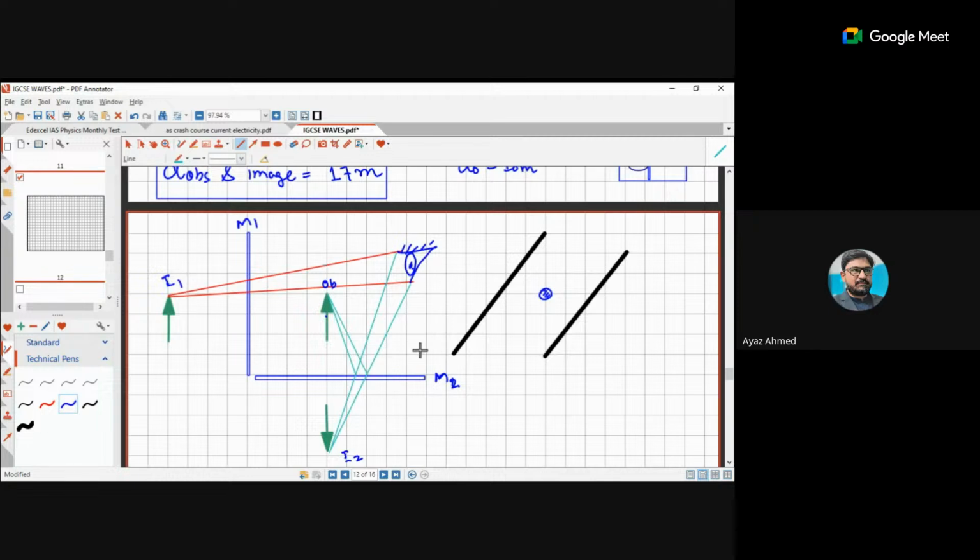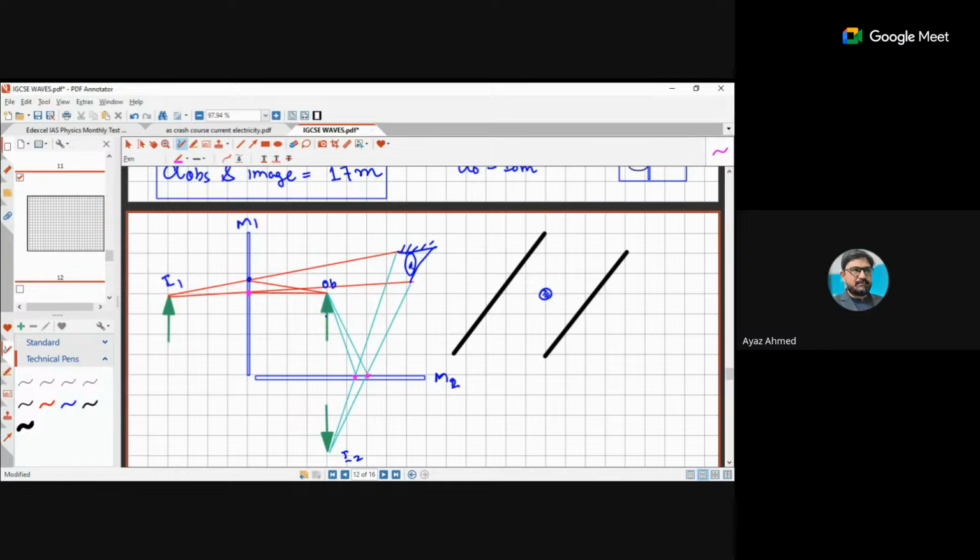So this is the image formation for the first one. Similarly, for the second one, you will draw the image in this way. You will join the head over here and head over here. That is it. So you will see that two images are formed in different formats: one is a spot here, one is a spot here.